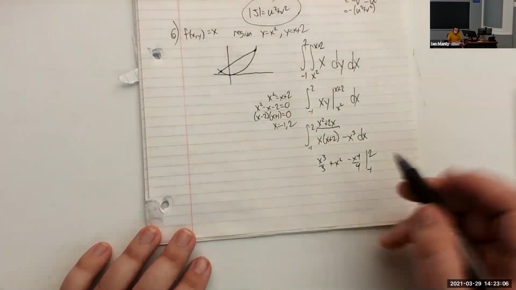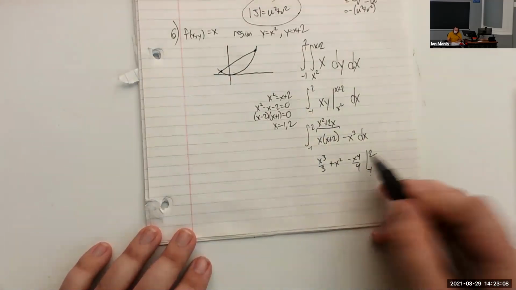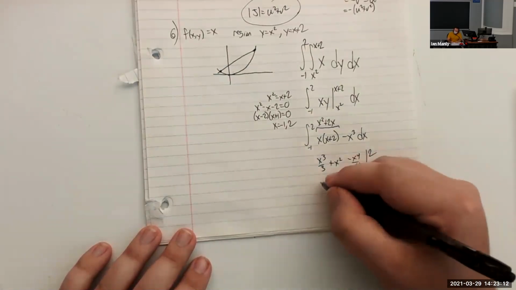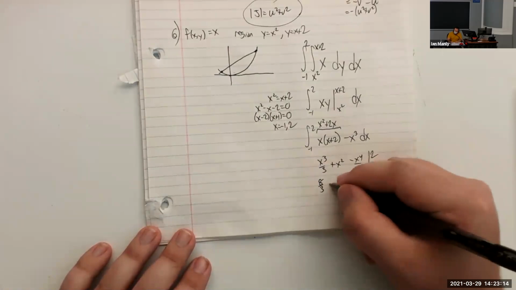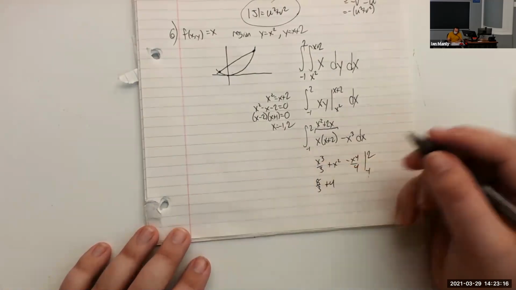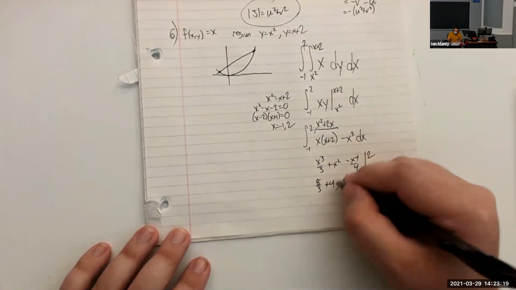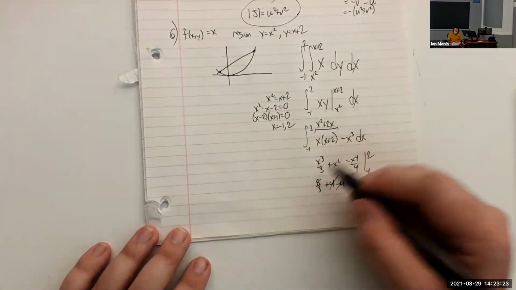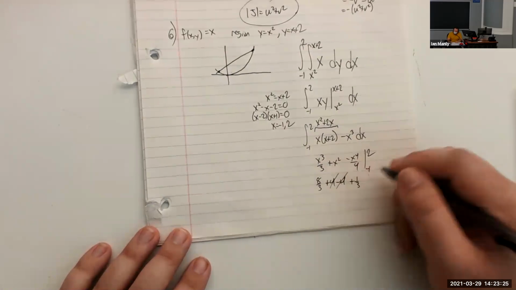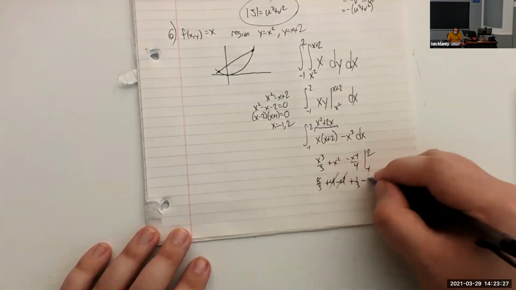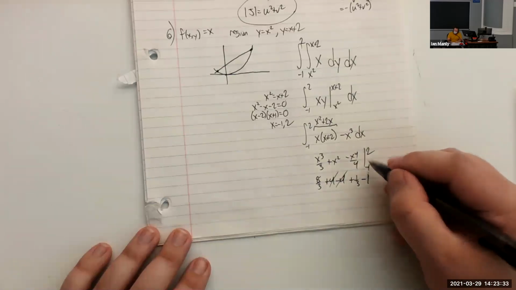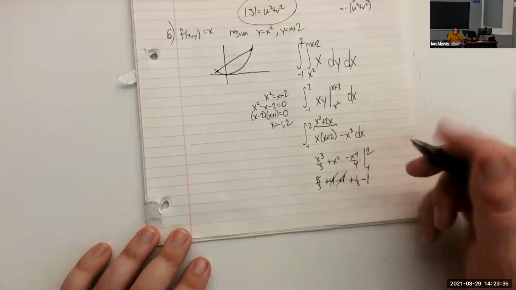Okay, unfortunately, we don't have 0 as a bottom bound. It makes polynomials twice as annoying. So we put 2 in here. We have 8/3 plus 4 minus 4. Okay, so those cancel. And then we're going to subtract -1/3, so that's plus 1/3. We're going to subtract -1. No, sorry, we're just subtracting 1. And then we're going to subtract -1/4.